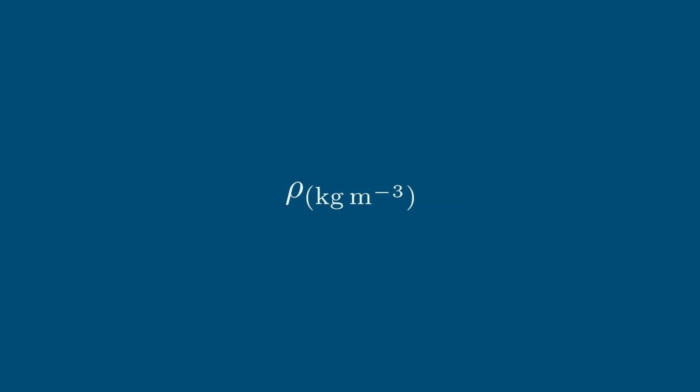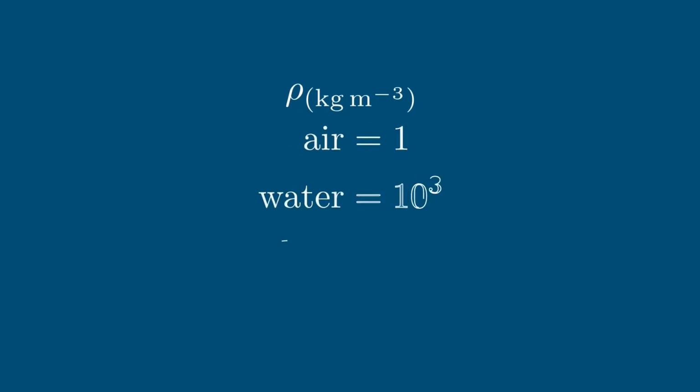Density is a really good number to calculate because we can compare it with other well-known densities, and that can give us a sanity check. So for example, air is 1, water is 1000, and lead is 10,000 kilograms per cubic meter. These are really good numbers to have in your mental wiki, because now we can compare our 100 kilogram per cubic meter density that we've calculated. It's denser than air, and that's good because rubbish doesn't float like a helium balloon, but it's less dense than water, and that's good because rubbish bags do typically float in water. So this gives us confidence that the numbers that we've guesstimated are good.